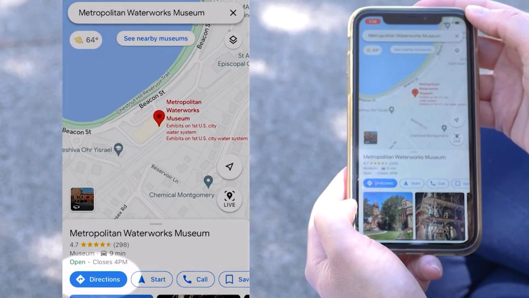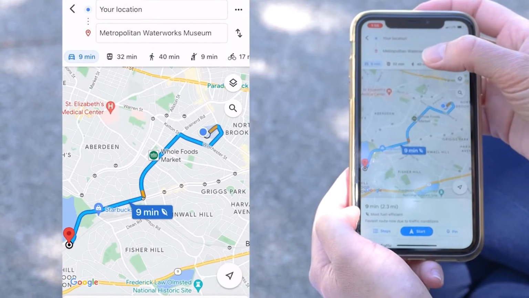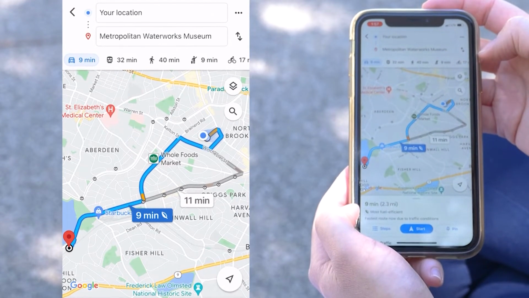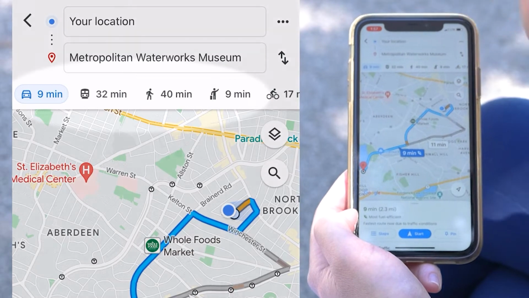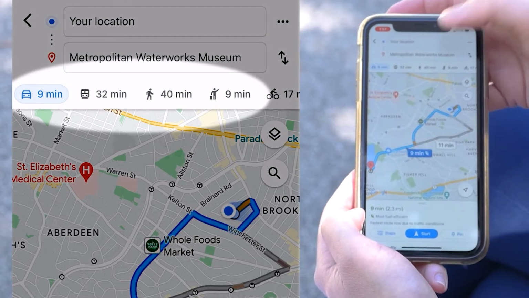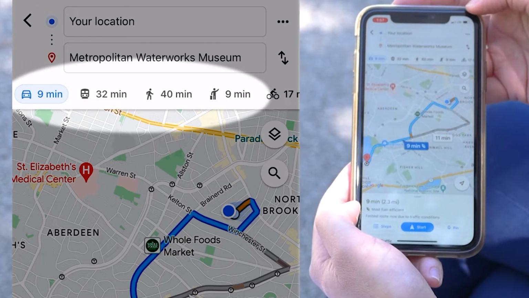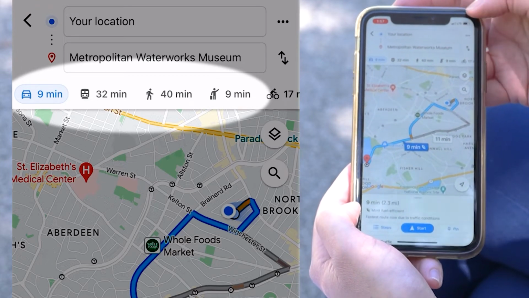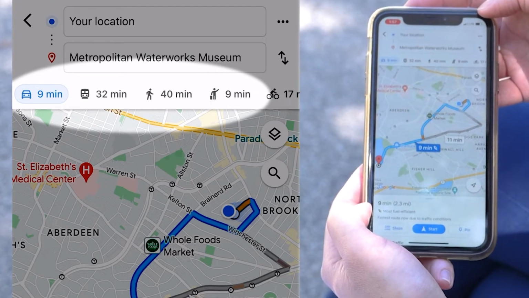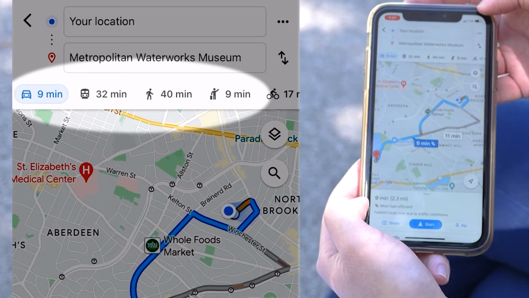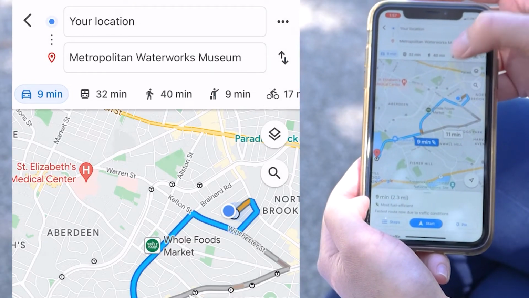At the top of the screen, once we've hit directions, it will show you the different transportation modes that you can take to get to your destination. It takes about 9 minutes in a car, about 30 minutes on the train, about 40 minutes walking, and again, about 9 minutes to use a ride-hail service like Uber or Lyft. Walking or biking is certainly an option today because it's so nice outside. It will only take me 40 minutes.